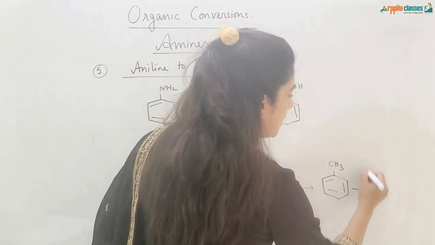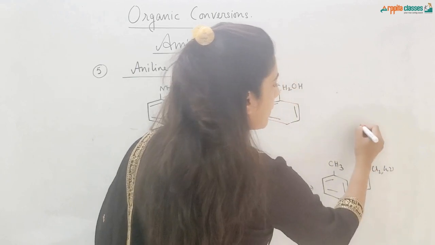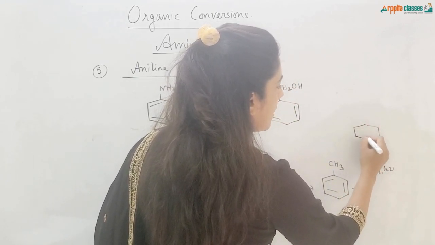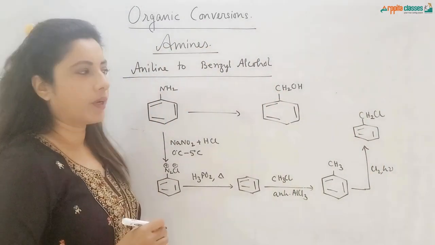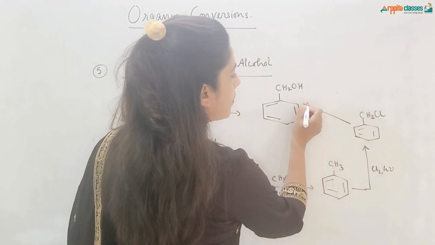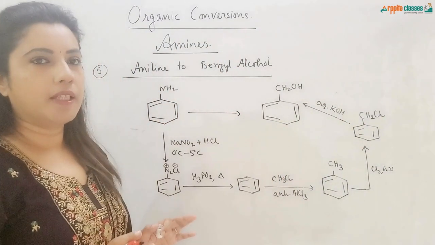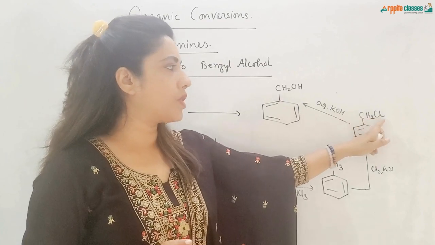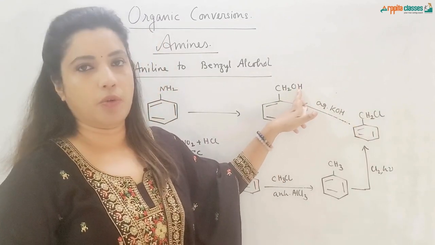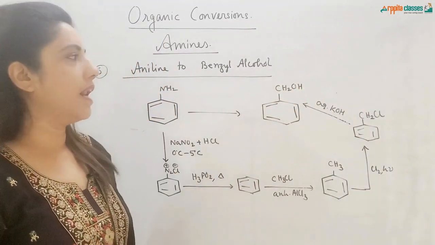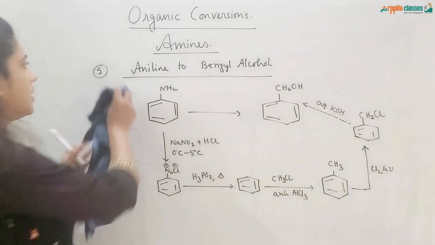Now I will be treating this with chlorine along with sunlight. Substitution reaction will take place, and this CH2Cl, this will be getting, okay. After that, I will be treating this with aqueous KOH or aqueous NaOH. We all know that the role of aqueous KOH or NaOH is to substitute the halogen with OH group. So this halogen Cl will get substituted by OH group and will get benzyl alcohol. Okay. The next conversion is